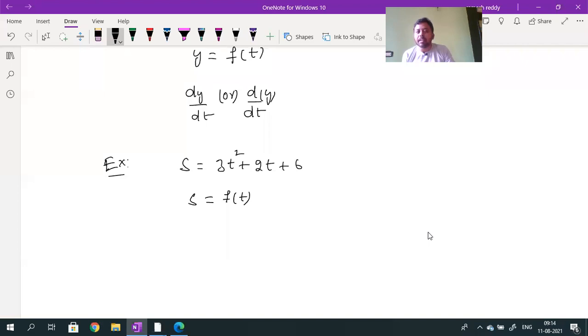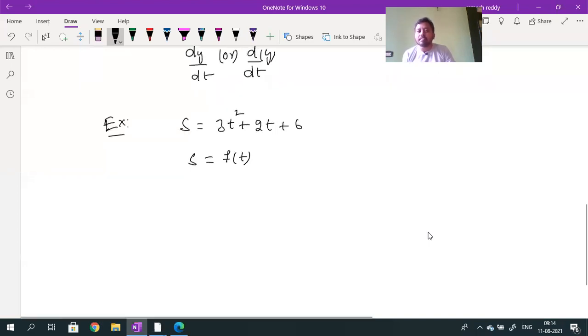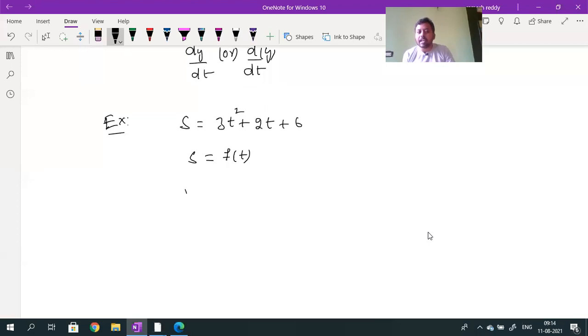S is equal to f of t, that is, S is a function of time. When S is a function of time, we can write the speed, which is called instantaneous speed, as the rate of change of distance traveled. The v value will be written as ds by dt. What is ds by dt? It is called the derivative of s with respect to time.